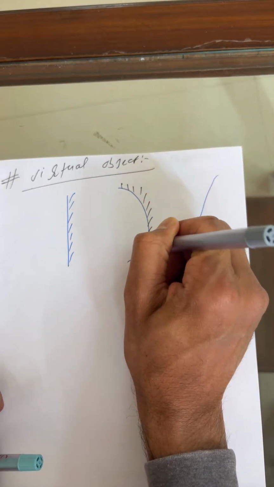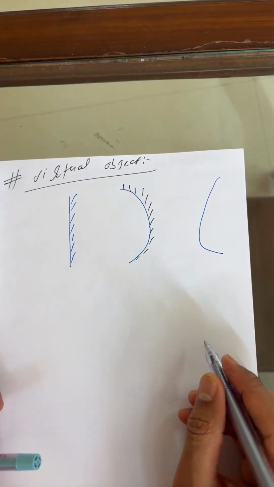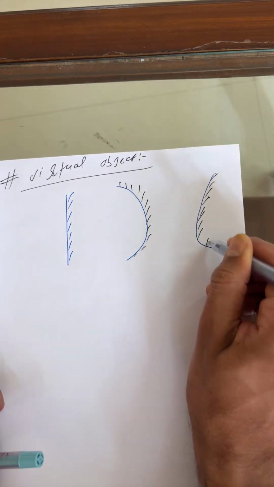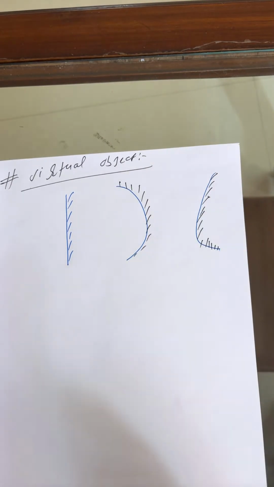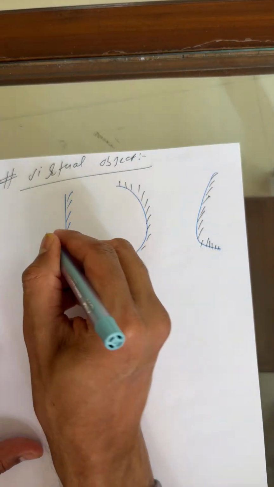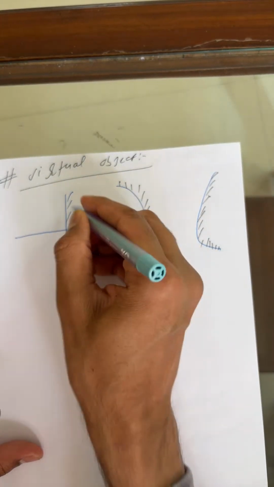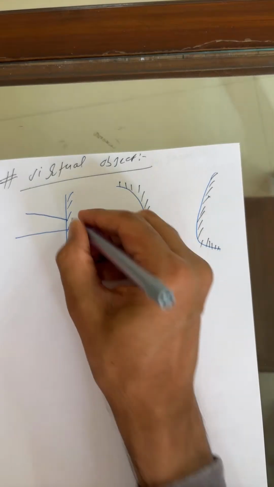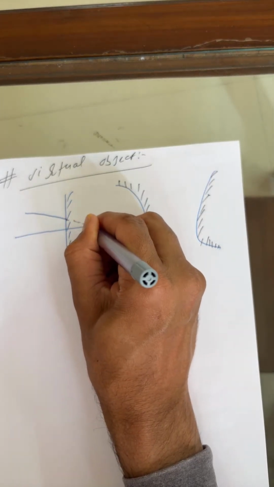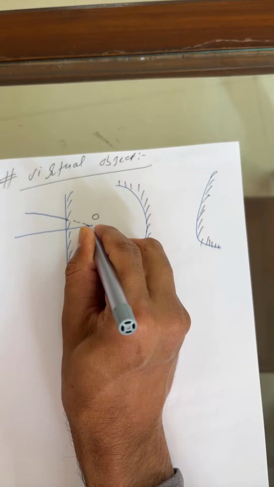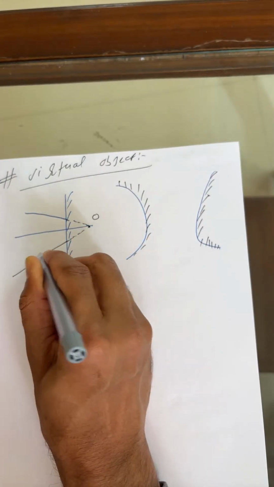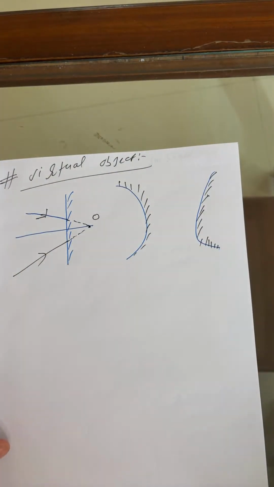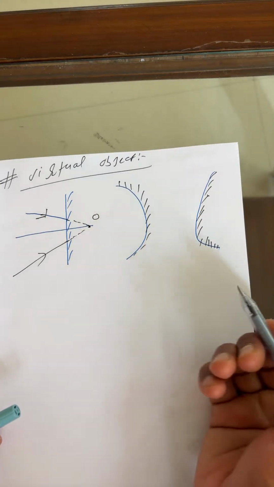So this is the condition which you can keep in your mind. This is the convex mirror. Okay, so again, let us suppose light coming from infinity and light meeting at this point. So this is what you can see, virtual object. This is a virtual object.